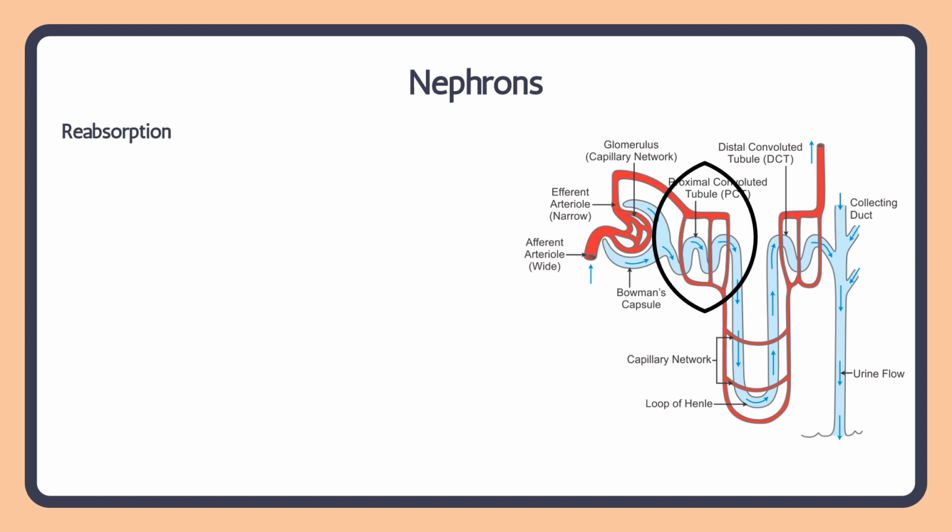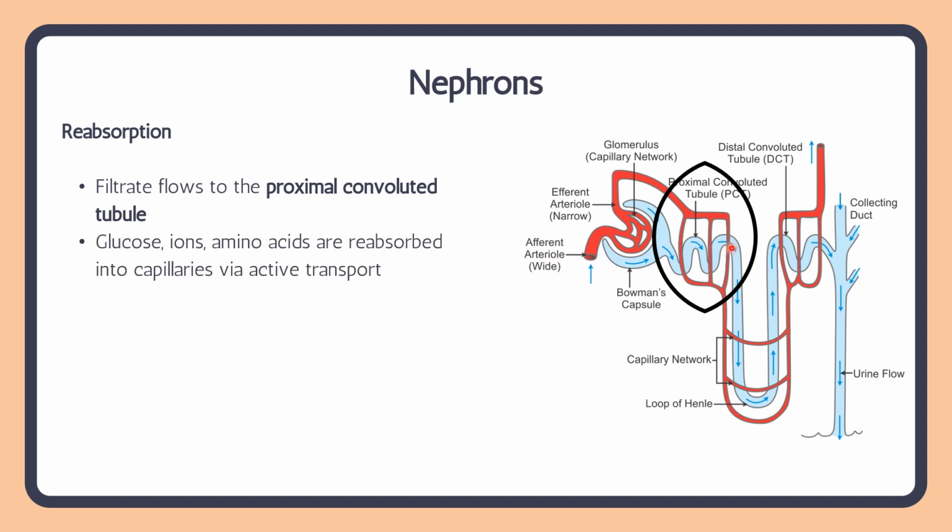Next, we have reabsorption, and this is quite a lengthy process, so pause this video if you need to. This first part occurs from the filtrate flowing into the proximal convoluted tubule, which is this part that I'm highlighting right now. Proximal means close to, so it's the closest to the start of the nephron, so the proximal convoluted tubule. Here, glucose, ions, and amino acids are reabsorbed back into the capillary, so they go back into the blood, and this happens via active transport.